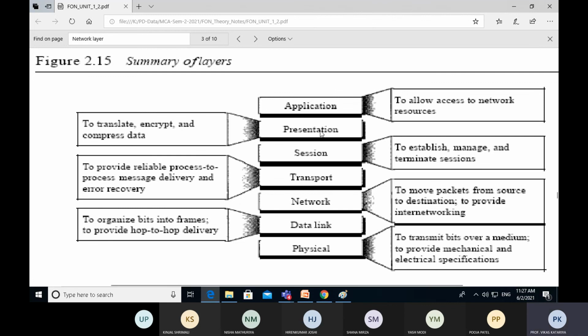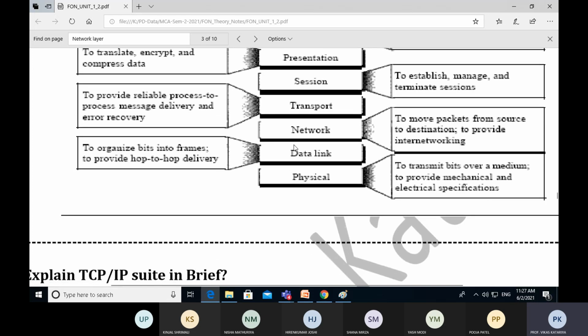The OSI reference model is not a single software or a single hardware. It is a combination of hardware and software. Physical layer, data link layer, and network layer are a combination of hardware and protocols. Transport layer, session layer, presentation layer, and application layer, the top 4 layers, are totally a combination of protocols, we can say software. So this is all about today's lecture content.